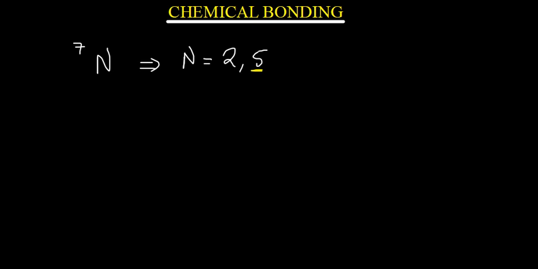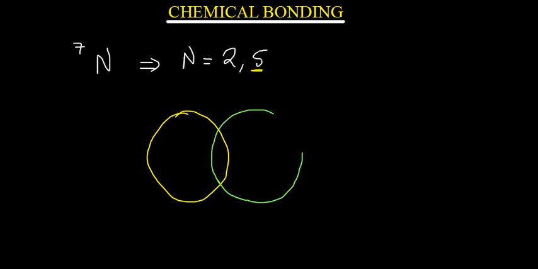So I'm going to write the first atom like that, and then the second atom like that. Now because nitrogen actually has a triple bond, it's going to form 3 bonds between each of these 2 atoms.